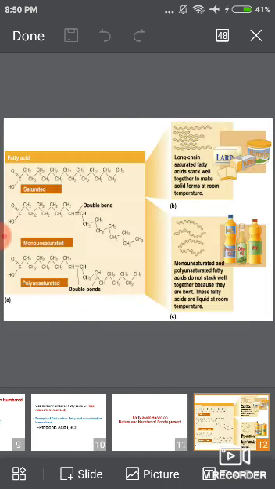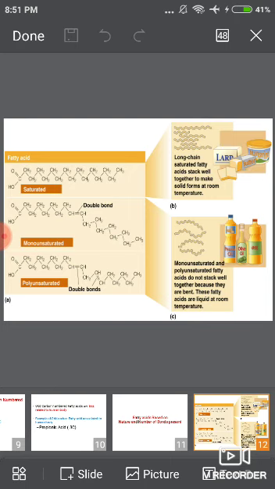Next classification is based on the nature and number of bonds present. In that, there are saturated fatty acids and unsaturated fatty acids. Saturated fatty acid means it has single bonds in the hydrocarbon chain structure. Long chain saturated fatty acids stack well together to make a solid form at room temperature. Unsaturated fatty acids have double bonds in their structure.